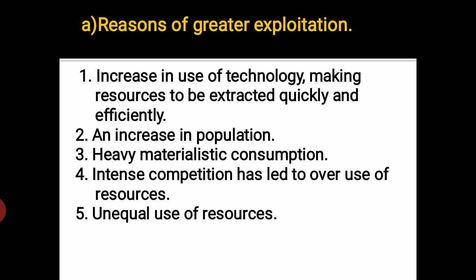So where there is more pressure of population, where there is more industrialization, the resources will be used faster, and that leads to greater exploitation. Where the technology is being used and resources are there, we make use of them faster, and that leads to greater exploitation of the natural resources, right? So unequal use of resources is there.